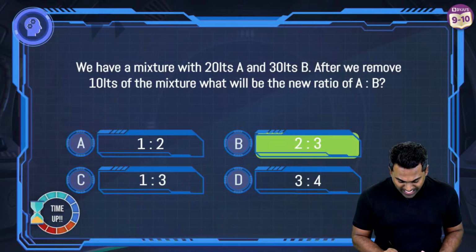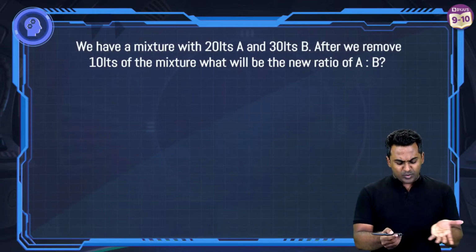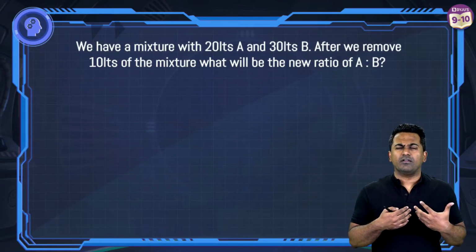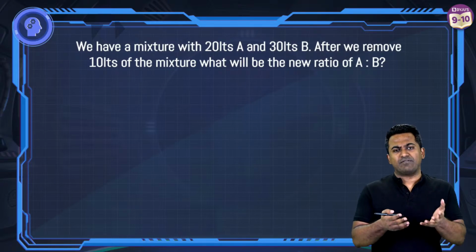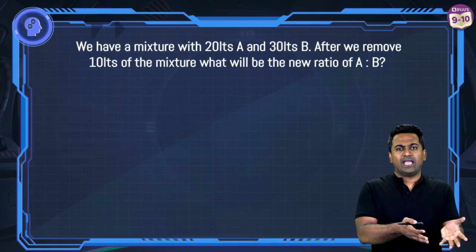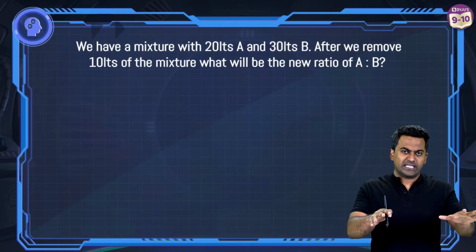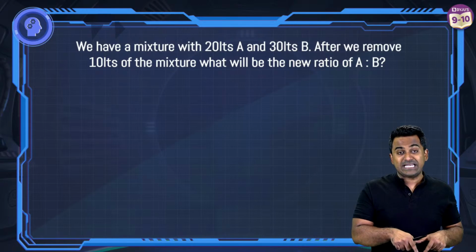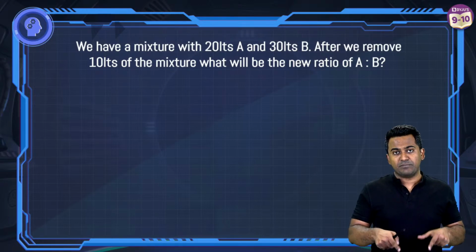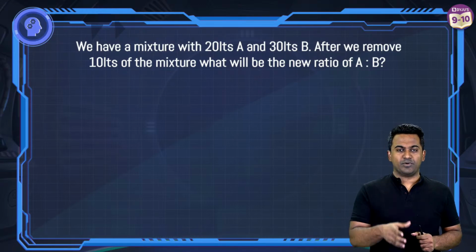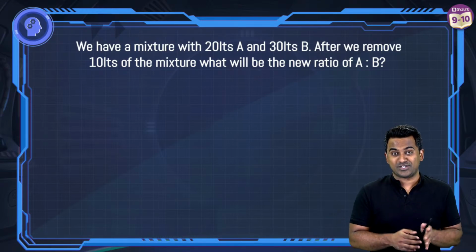Let me explain how. Now, let's suppose you have a mixture, 20 liters A, 30 liters B. If you want to relate it, let's suppose you have a mixture containing milk and sugar syrup. Hypothetically speaking, let's say 20 liters sugar syrup and 30 liters milk. So you have mixed it very nicely. Now you take a sip. You drink 10 liters of the mixture.